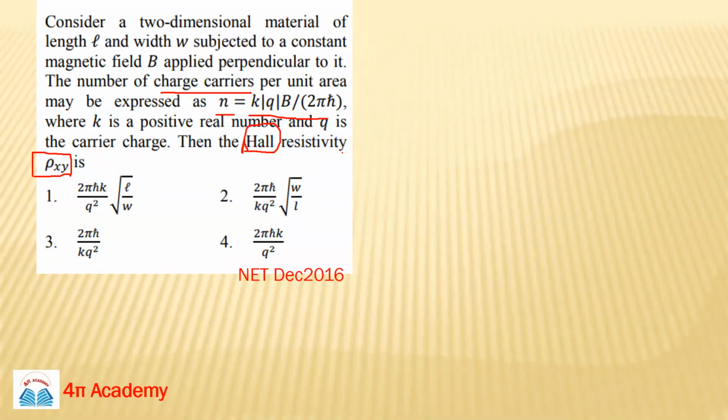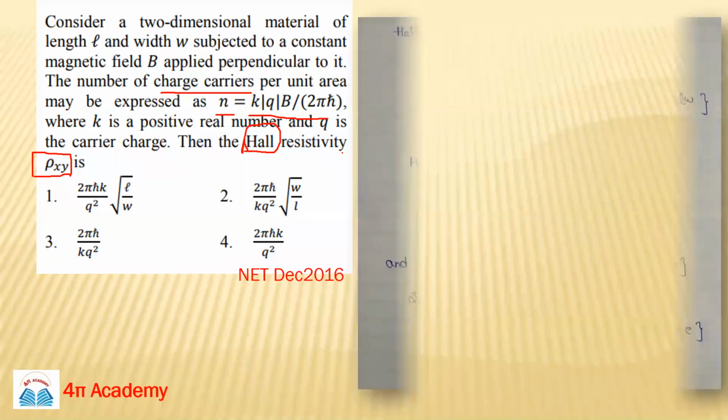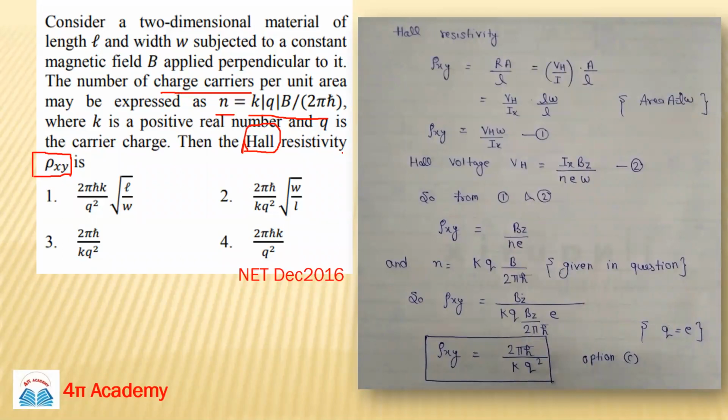Rho is equal to R into A by L. This is your formula. Now you have to see how you can relate this formula. This is the normal formula, and in the Hall effect, R, A, and L are not included in any formula. So just think wisely.